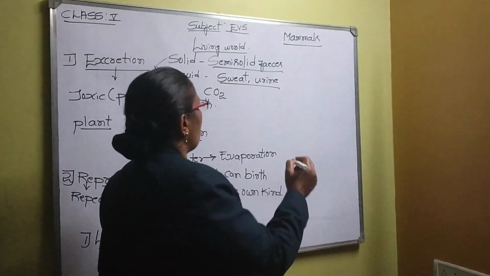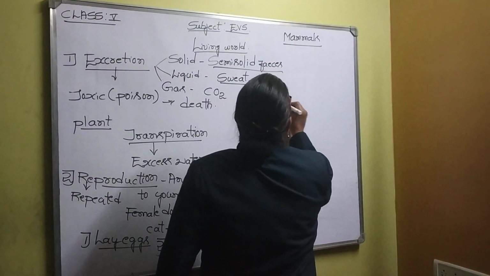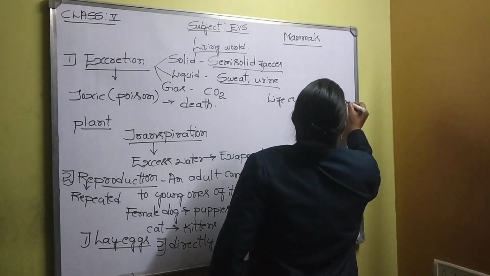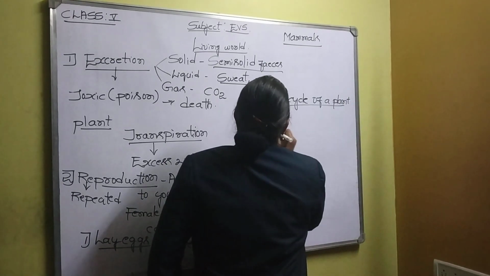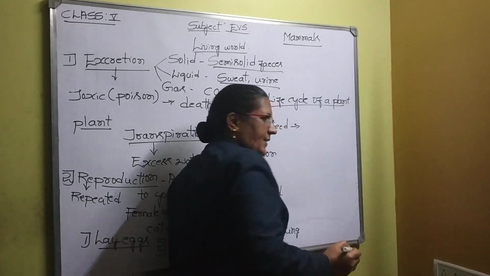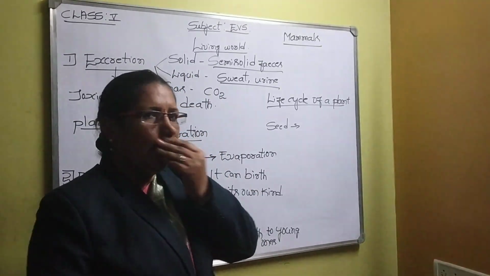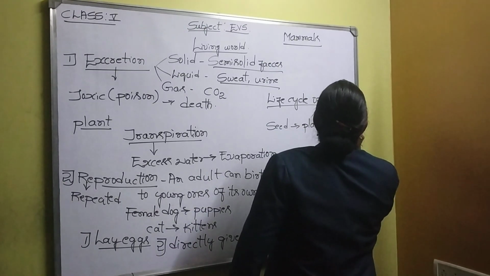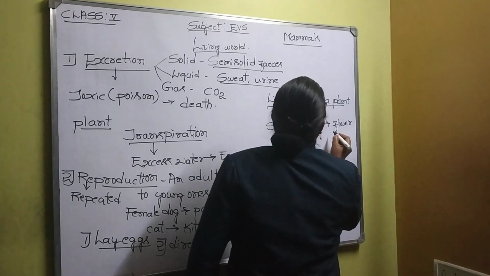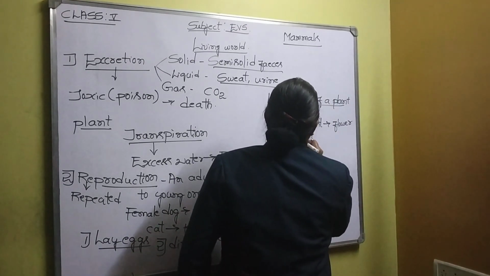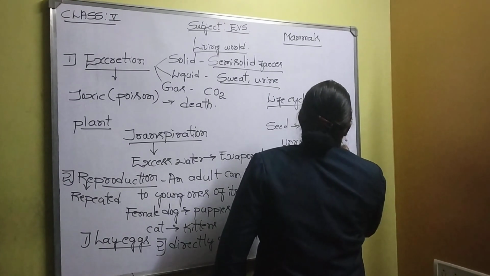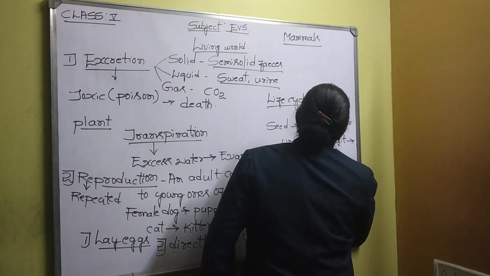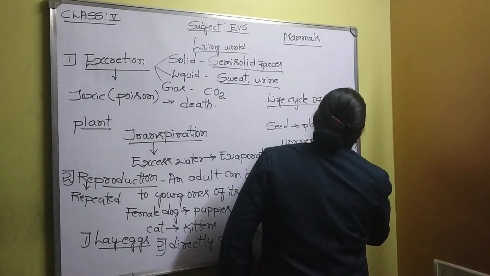Now we are going to discuss the life cycle of a plant. How does the life cycle occur in case of a plant? See, first the seed is there. From the seed, we are going to get the plant. From the plant, we are going to get a flower, and the flower gives rise to unripened fruit, and finally it will give rise to fruit. The fruit in turn consists of seeds. Once again I will explain.